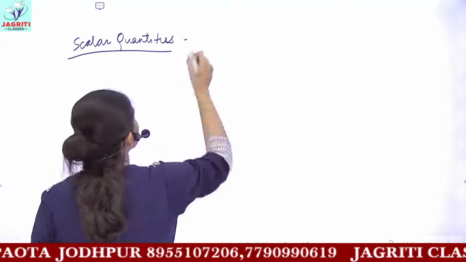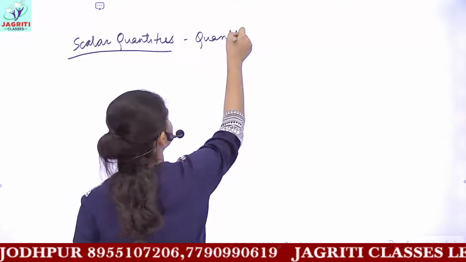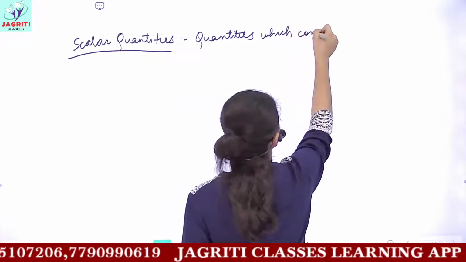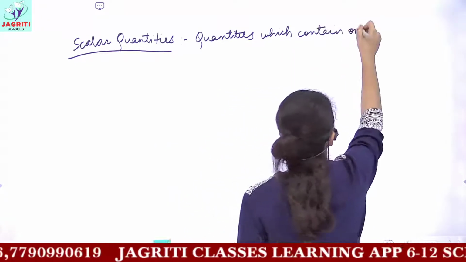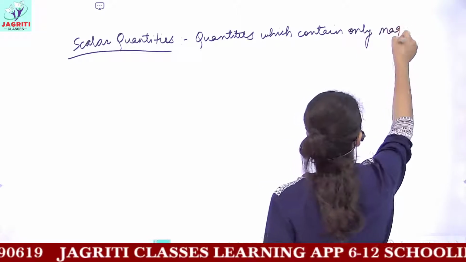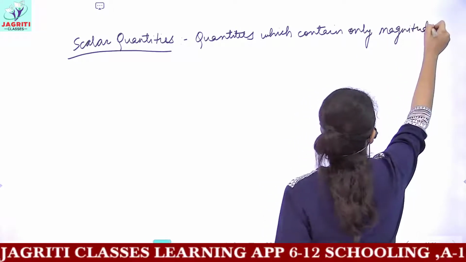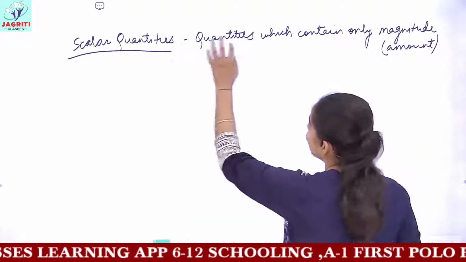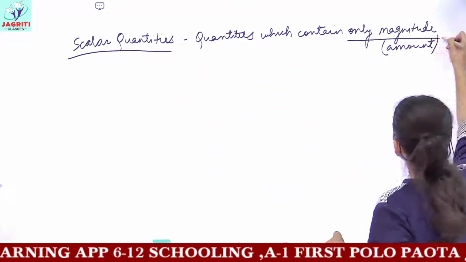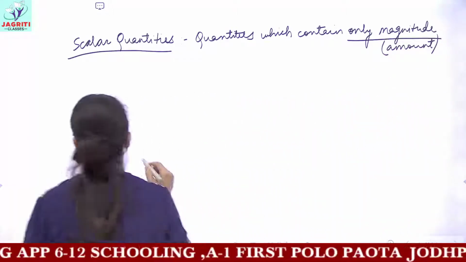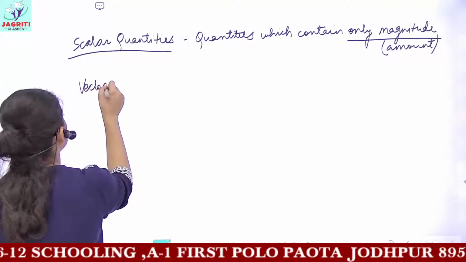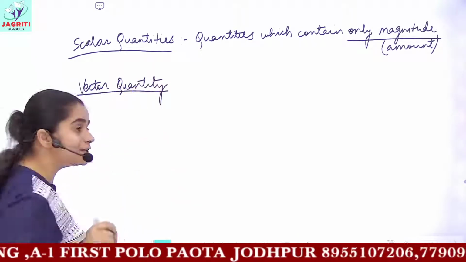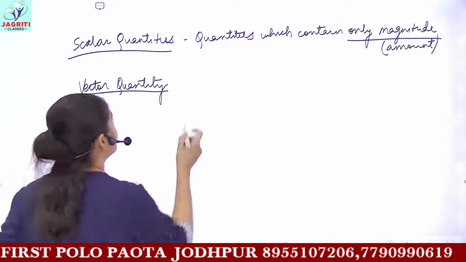Scalar quantities are the quantities which contain only magnitude. Magnitude here means amount. So scalar quantities are those quantities which contain only the magnitude, whereas the next one, your vector quantity, if we say that a certain physical quantity is vector in nature, what do you mean?